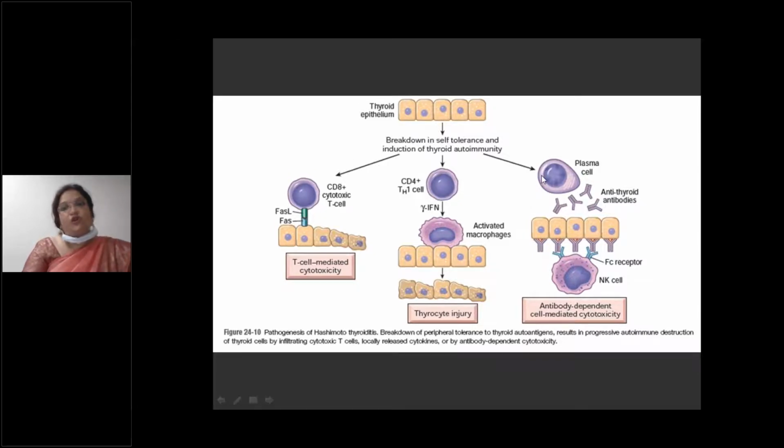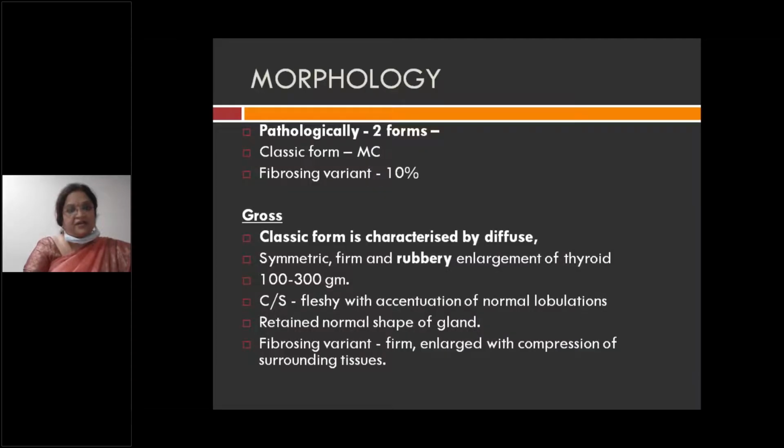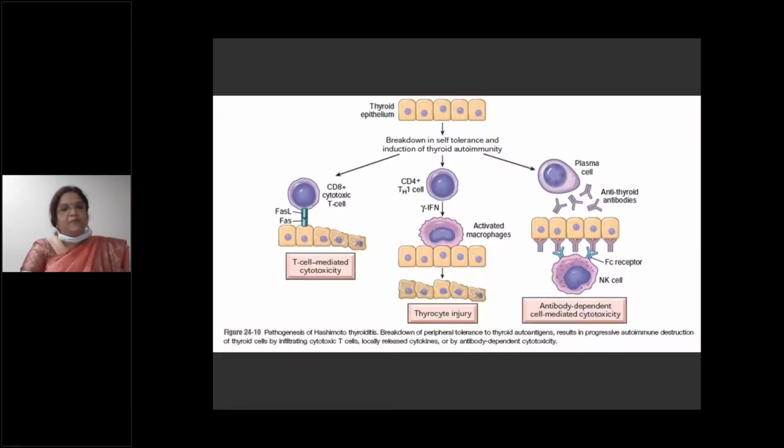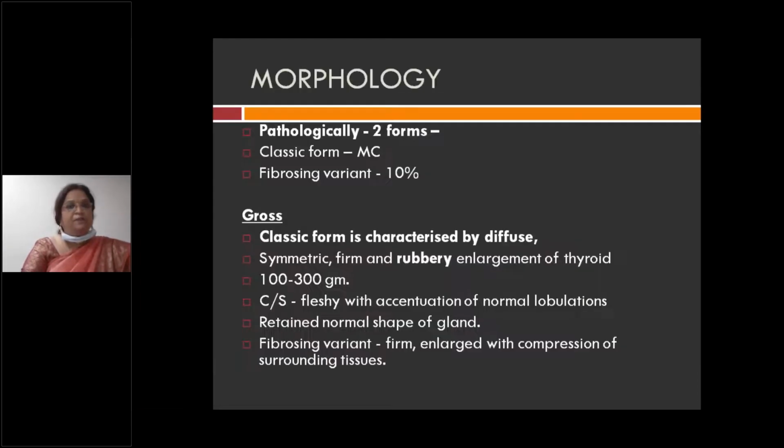Plasma cells cause release of antibodies against the thyrocytes, which destroy the thyroid epithelial cells. Apart from that, activation of natural killer cells causes destruction of thyrocytes, which is antibody dependent cell mediated cytotoxicity. So this is the pathogenesis, very important. This is antibody mediated, natural killer cell mediated injury of the thyrocytes because of activation of the plasma cells.